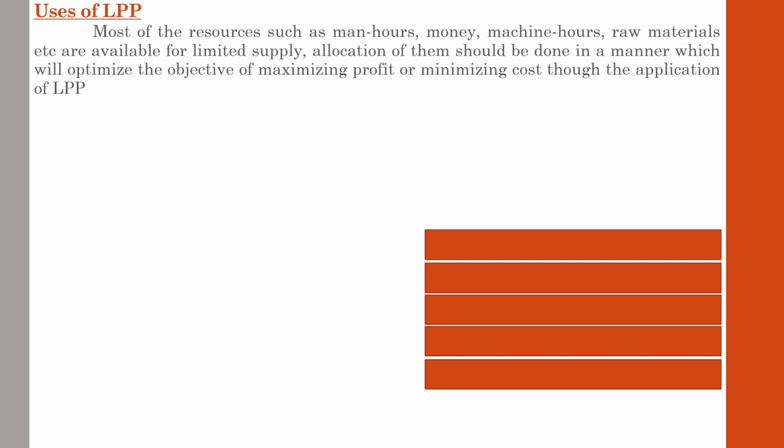In order to achieve its objective, the organization has to efficiently utilize extremely scarce and limited resources. So, in order to use them efficiently, the organization has to use some methods. LPP is one such method that assists a decision maker to take decisions with regard to efficient utilization of scarce resources so as to achieve the objective of the organization. That is the concept with regard to linear programming. Let us discuss some of the cases.